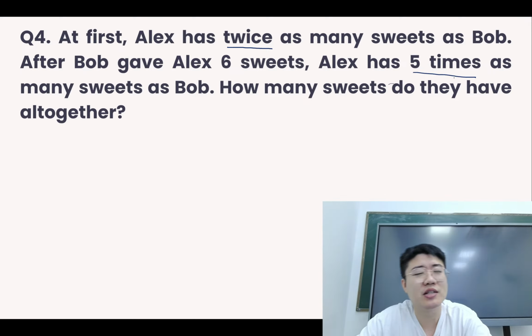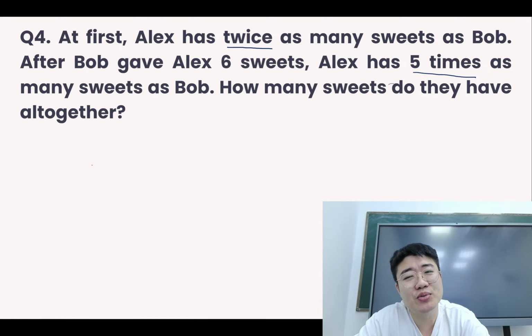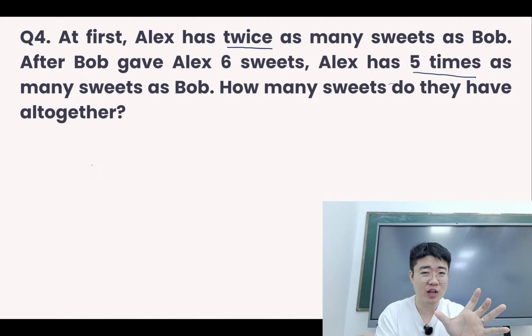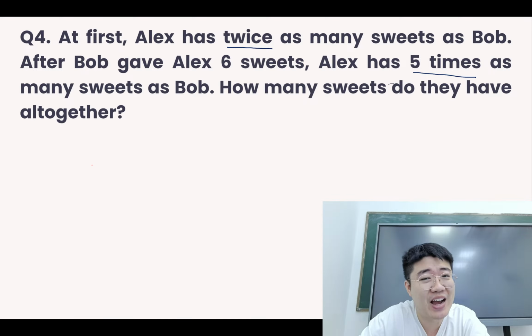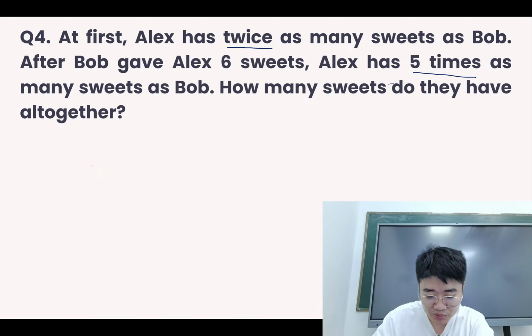So the question we need to consider is, which one should we start first? Now I know that some of you might start with 2 times. So the problem with starting with 2 times is that first when you draw it, and then Alex gives 6. So this part minus 6, the other one plus 6. Then we notice that it's very hard to draw the 5 times in the new model. So what we should do is that we should start from the 5 times. Let's see what's going to happen if you start from the 5 times.